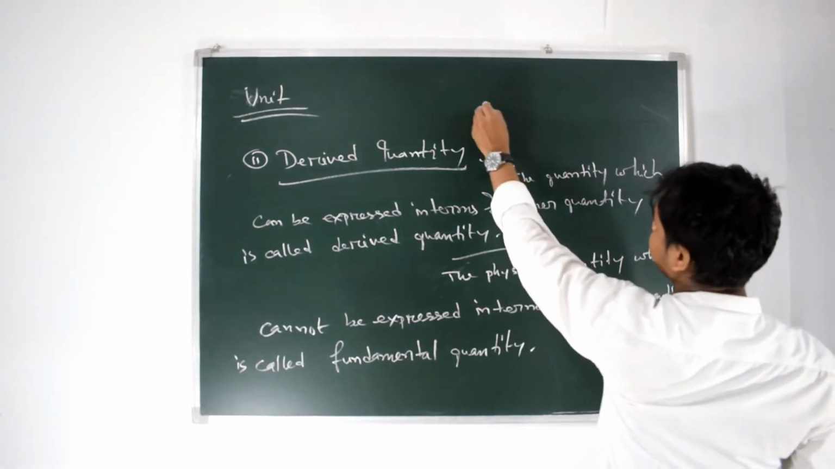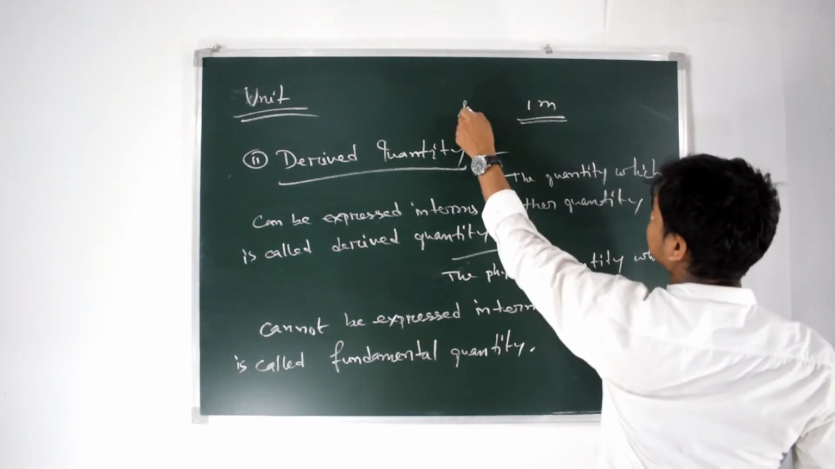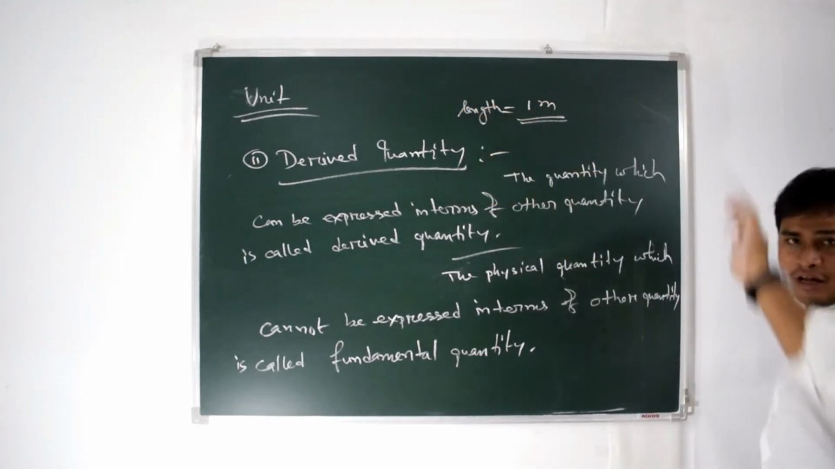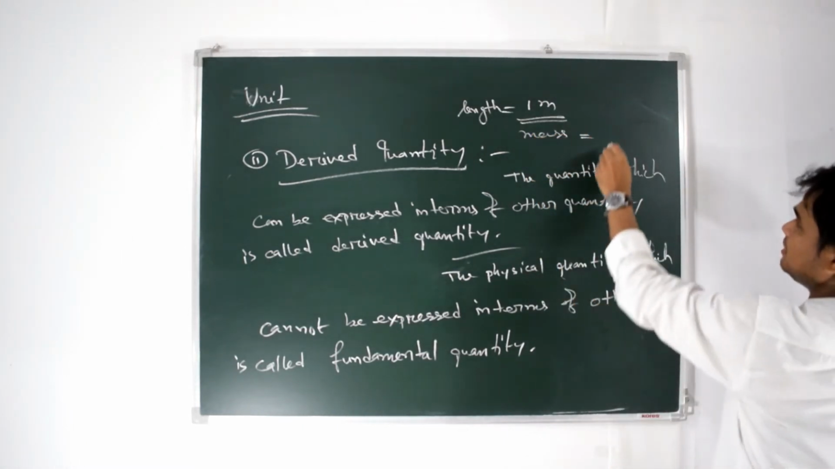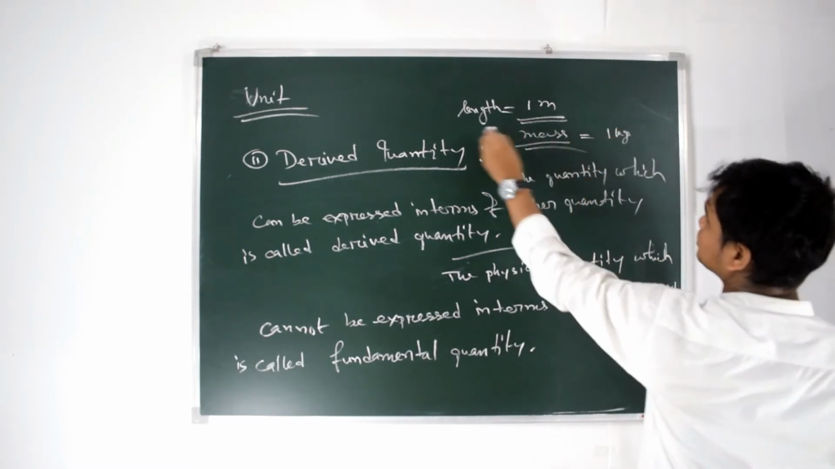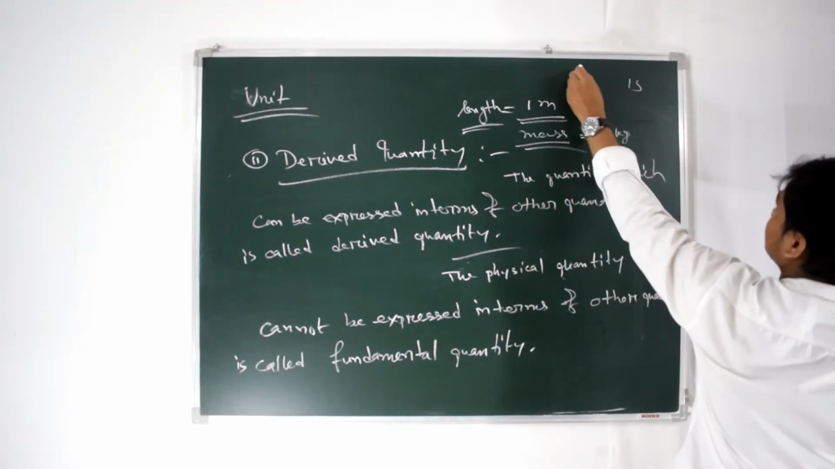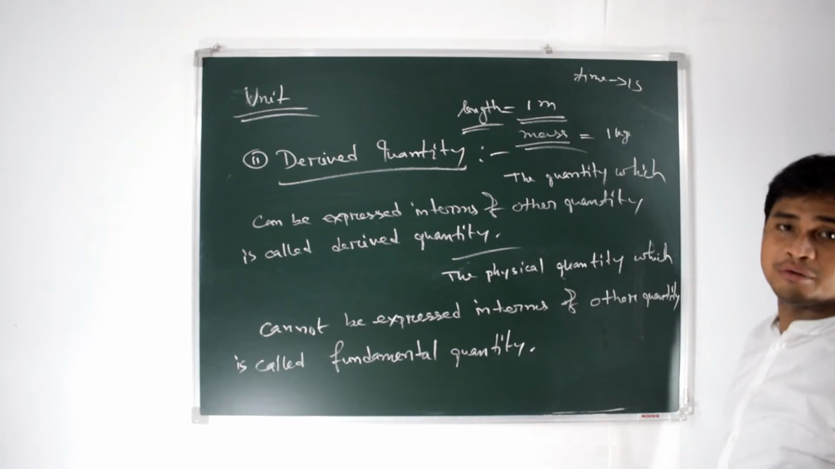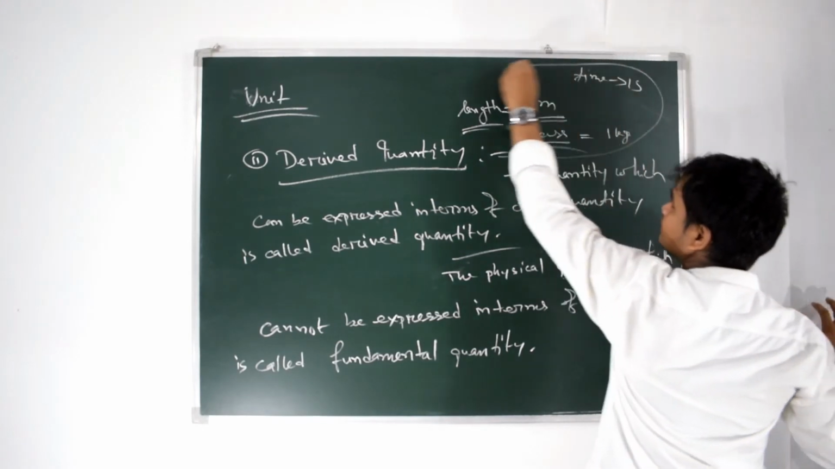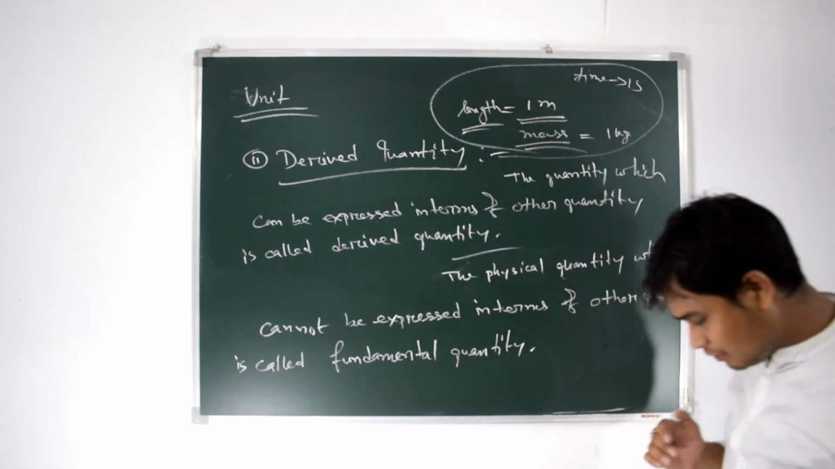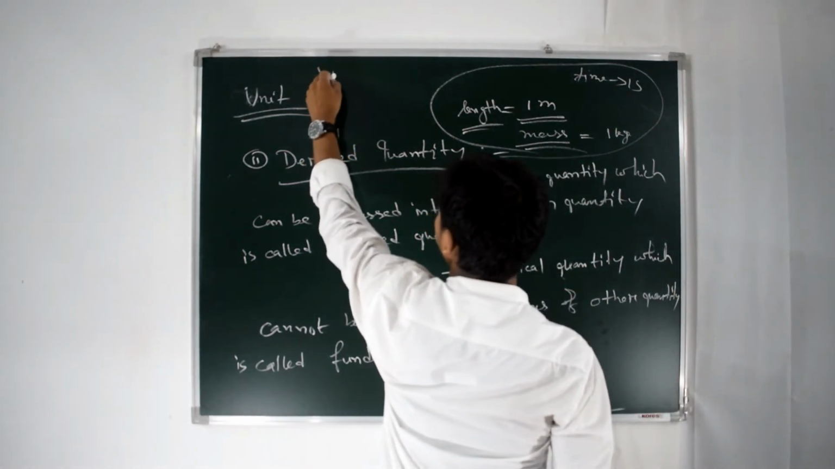For example, what is the length of the object? That is 1 meter length. We cannot express length in other terms. Similarly, mass of the object, we can take 1 kg. So this mass or length cannot be expressed in terms of other quantity, right? Similarly, time, 1 second. Time also cannot be expressed from other quantity. Therefore, we can say these are fundamental quantity.